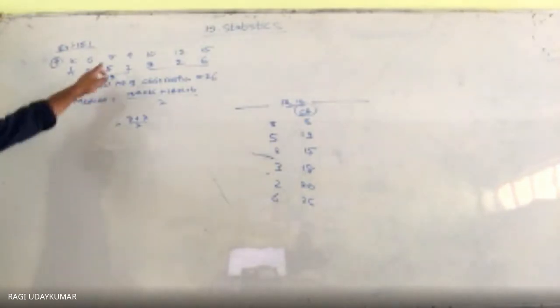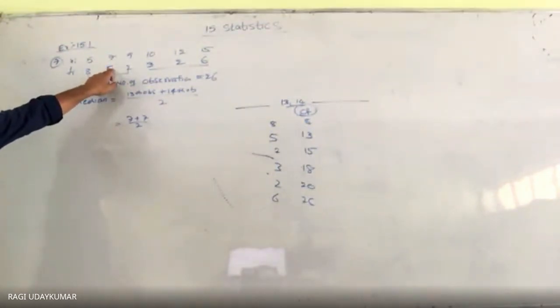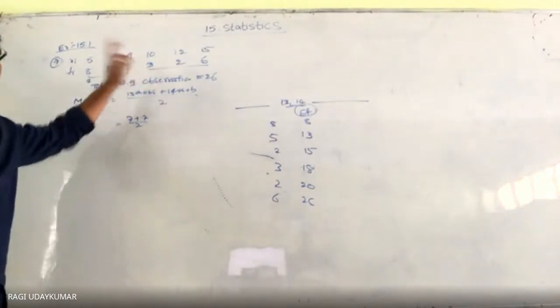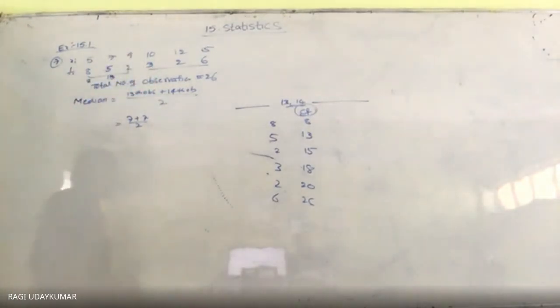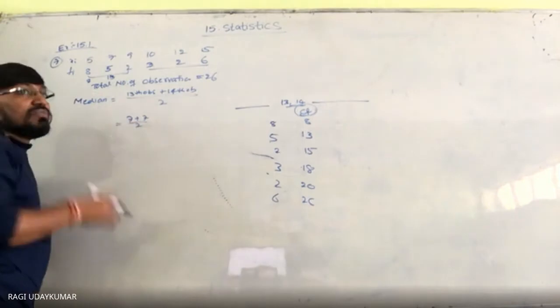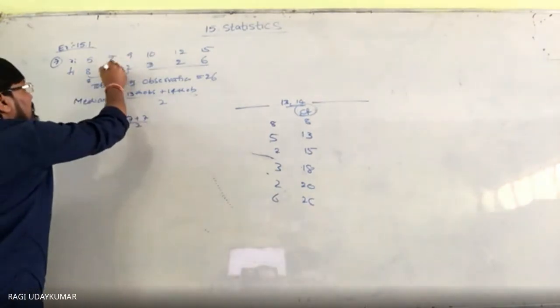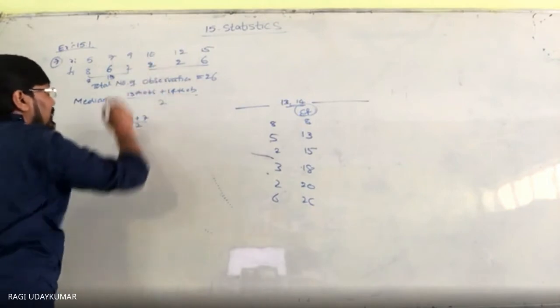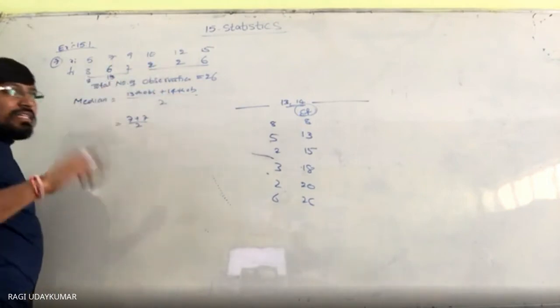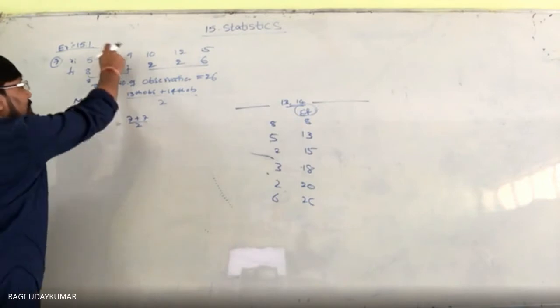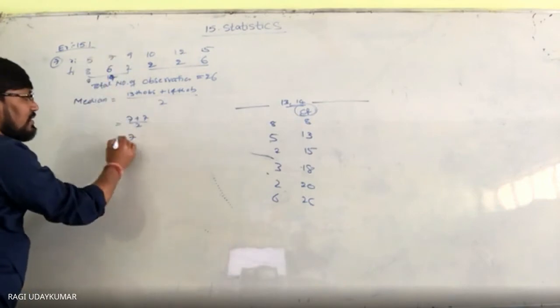Suppose I have changed the question. In case if it is given to you, here the frequency is 6 in the question, 6 it is there. Here it is 2 it is there. But in case a question is given to you like this, then 13th and 14th observations will change. 13th will become this one, 14th will become this one. So here it is a 6 actually is given, here it is 2 is given. So as 13th and 14th both observations you are getting 7 only, 7 plus 7 by 2 which is equals to 7. 7 is the median.